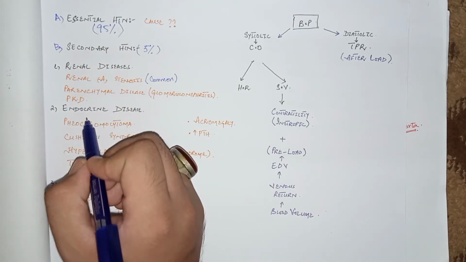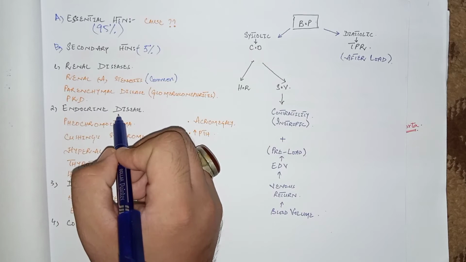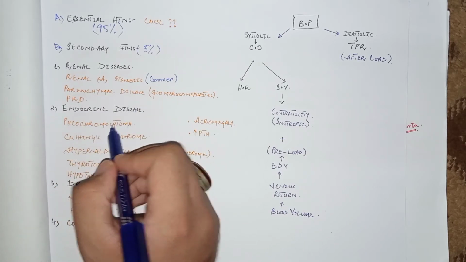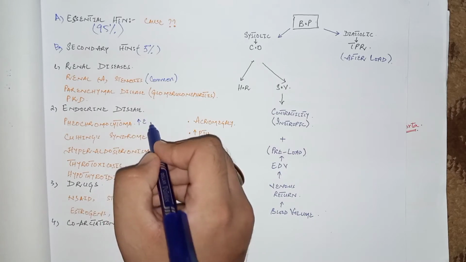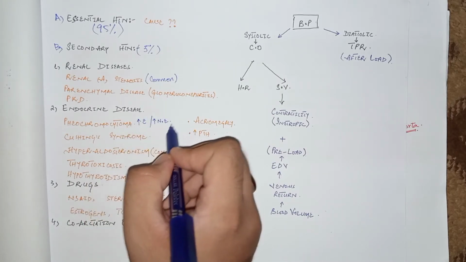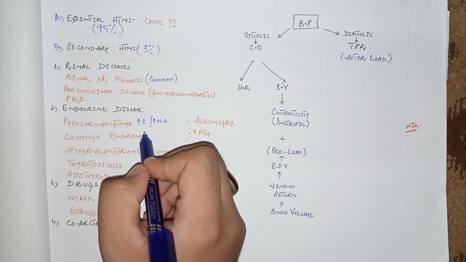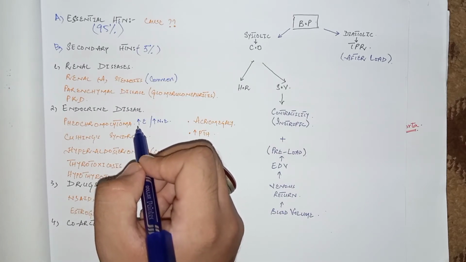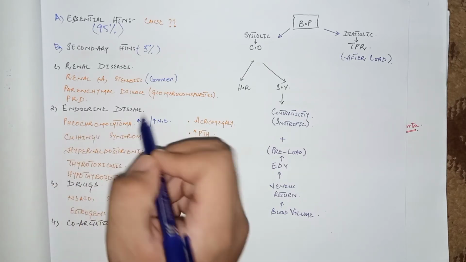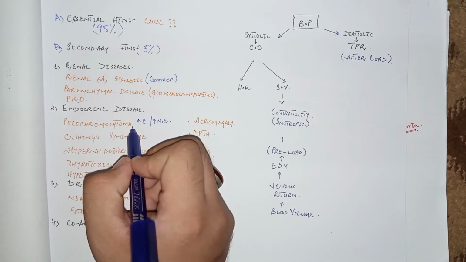Now come to the next causes, that is endocrine causes, which include pheochromocytoma, in which there are increased levels of epinephrine and norepinephrine. Because of increased epinephrine and norepinephrine, there is increased sympathetic discharge, so increased contractility of the heart as well as increased vasoconstriction, which causes high blood pressure in pheochromocytoma.